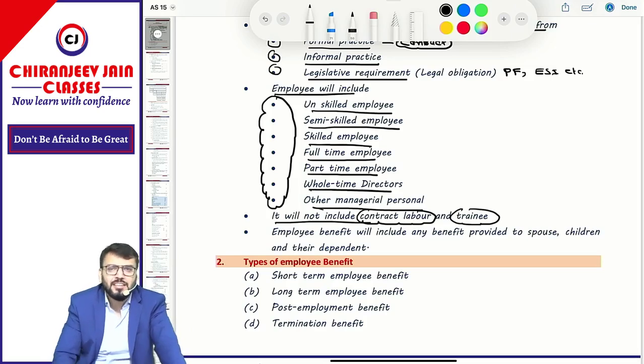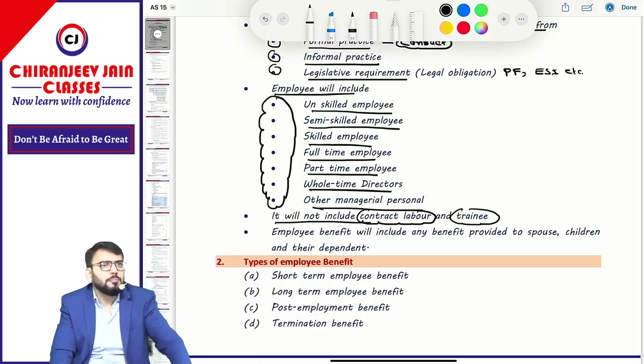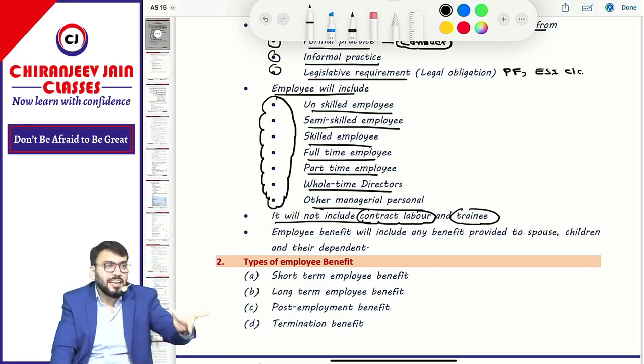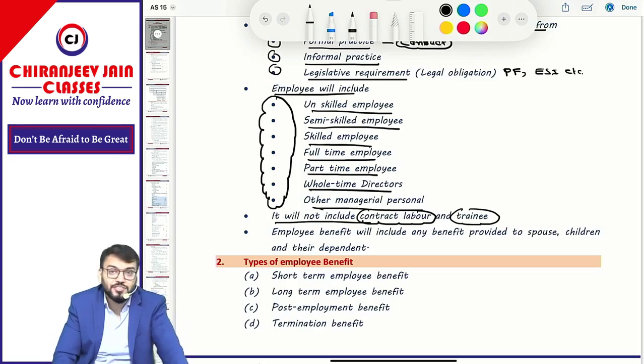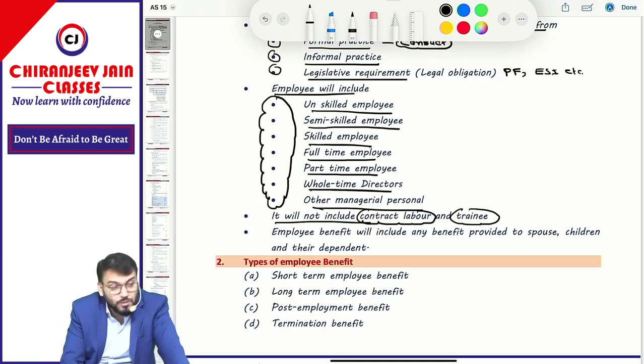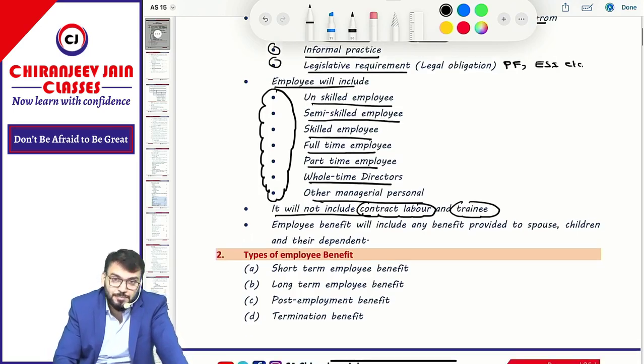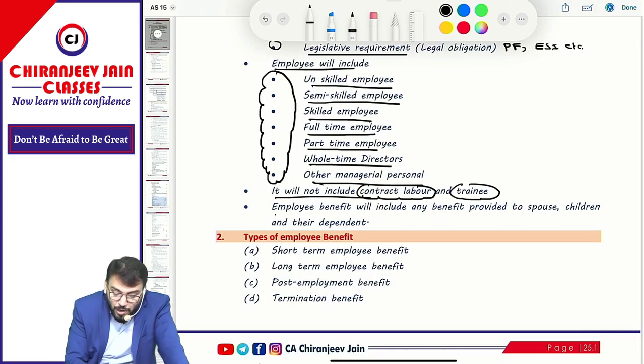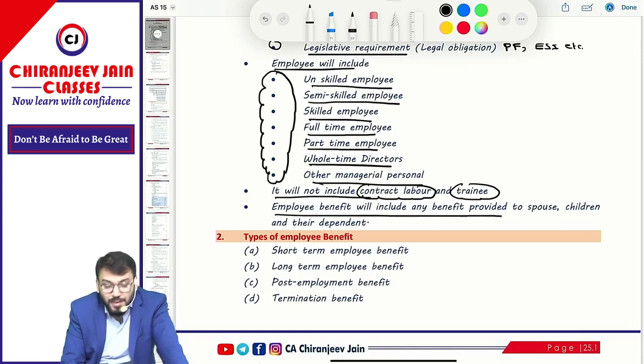Similarly, trainee. Right now once you complete your CA Inter, you will join a CA firm as a trainee, acting like an article assistant. So you will be a trainee, not an employee, and you are not covered in this chapter. Whatever payment is done to a trainee is not employee benefit expense.